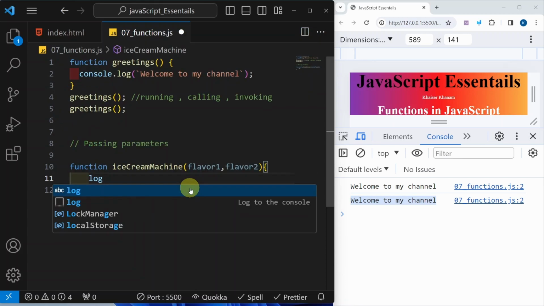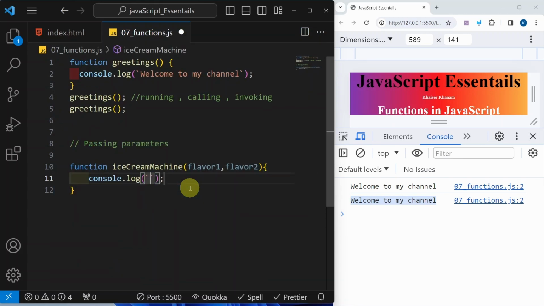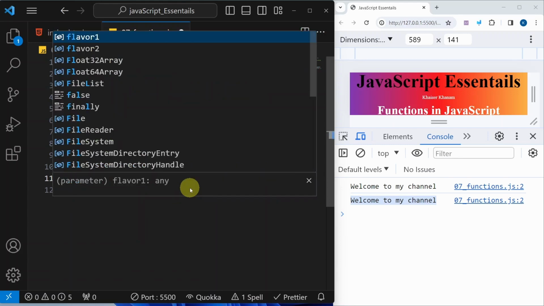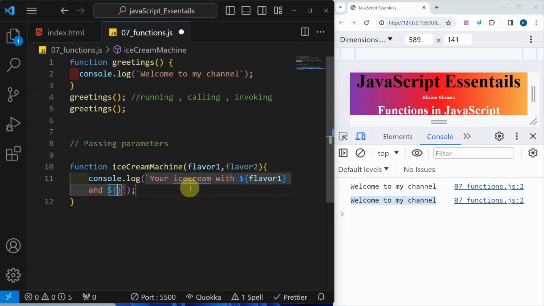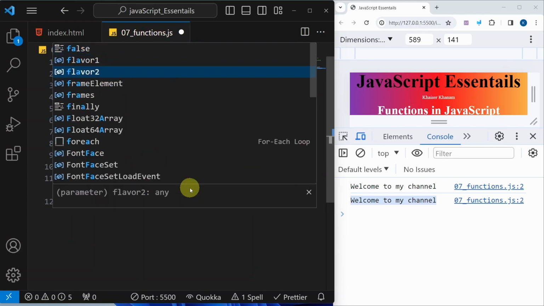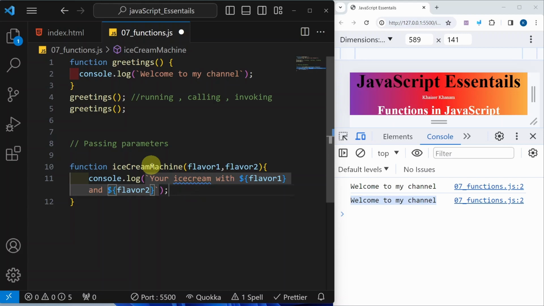And inside this, I will just display something with log. Here, let me write a template literal. I will write flavor1 and flavor2. I have just written a simple log inside this function. While declaring this function, I am passing two parameters. You can assume these parameters as variables. Whenever we call the function, we will be giving values to these variables.